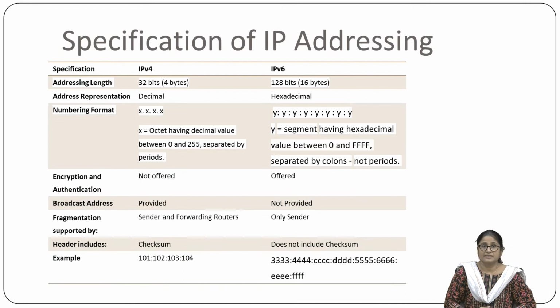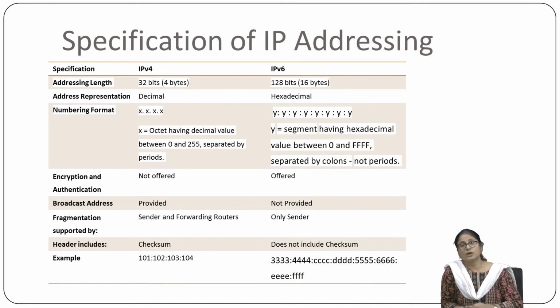IPv4 allows a maximum of 2 raised to 32 unique addresses, while IPv6 allows 2 raised to 128 unique addresses. So in this table the comparison between IPv4 and IPv6 has been displayed.